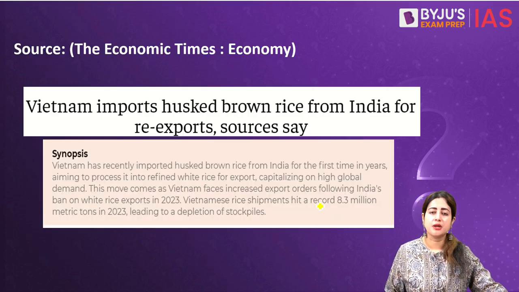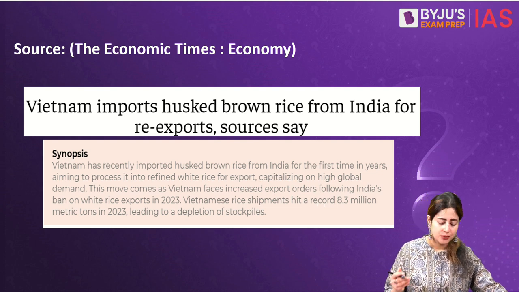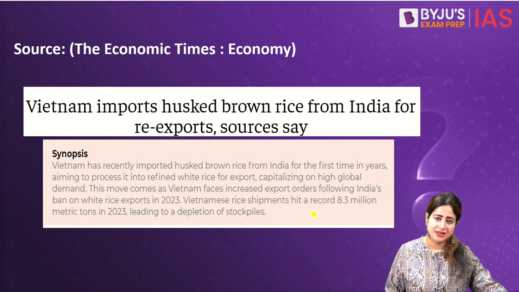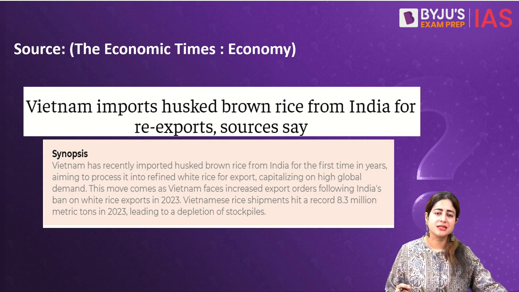Let's see, why did we pick up this question today? And that's due to a publication in the Economic Times, an article that says that Vietnam has started importing husked brown rice from India after a very long time. The reason is that Vietnam later refines this rice. It polishes this rice and then exports it, because today in the world we are witnessing a very high demand of white rice. Since India banned some of its rice exports, the next nation that is bearing most of the responsibility for being a major rice exporter happens to be Vietnam. And hence the question for you.